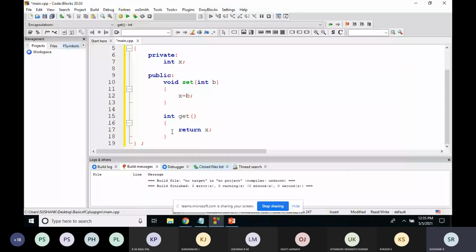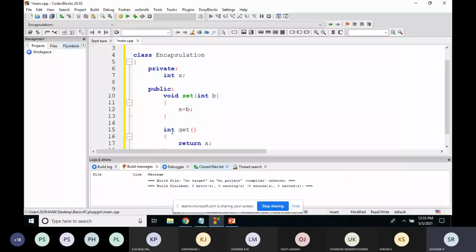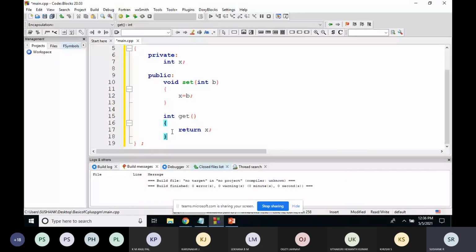In our example, I'm creating a variable called x in the private access, and I'm creating two functions called a set function and a get function. Set function is for setting the value of x, and get function is for retrieving the value of x. You cannot access this variable x outside this class. If you want to access it, you can do so through the functions present inside the class called encapsulation. And now I'll go to the main function.